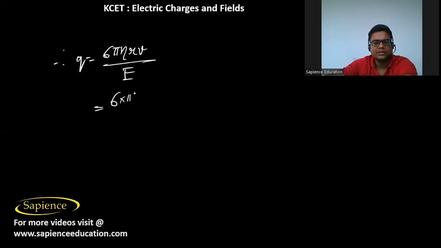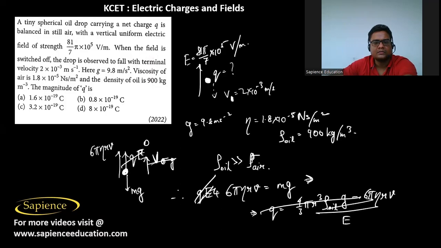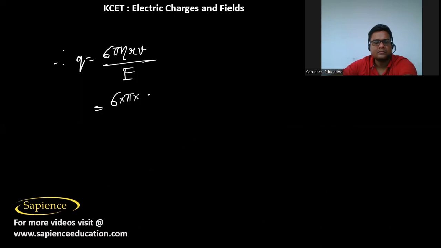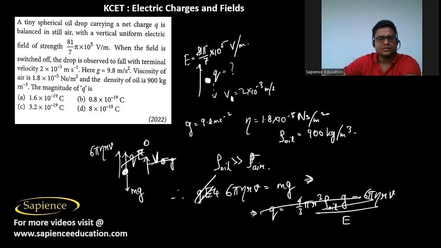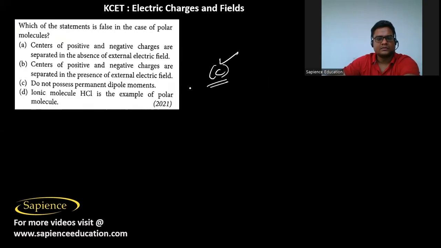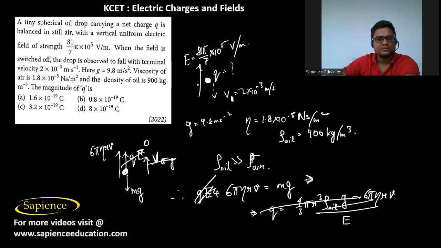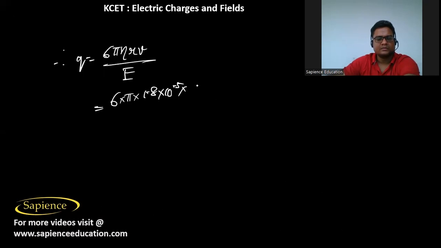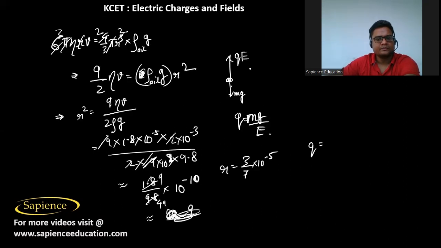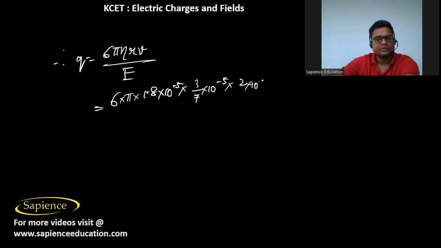So this will be 6 into pi into eta, is 1.8 into 10 power minus 5 into R, R is 3 by 7 into 10 power minus 5 into v, terminal velocity, that is 2 into 10 power minus 3, divided by e.